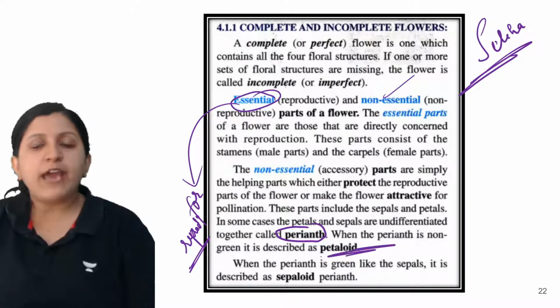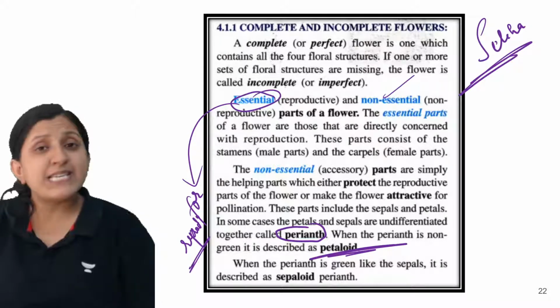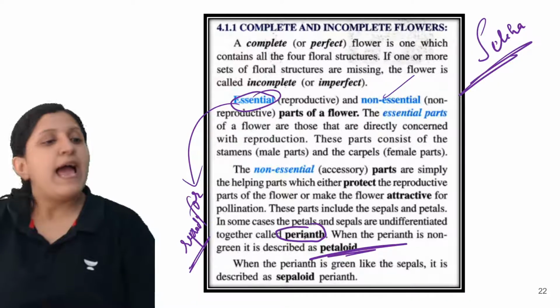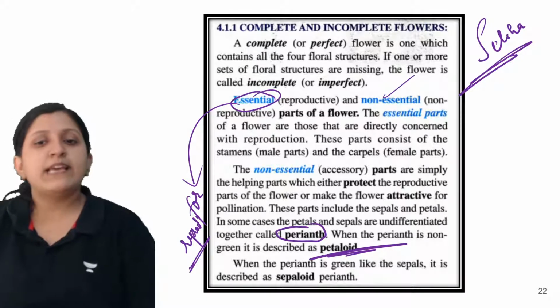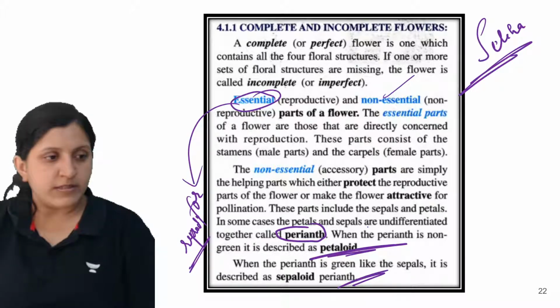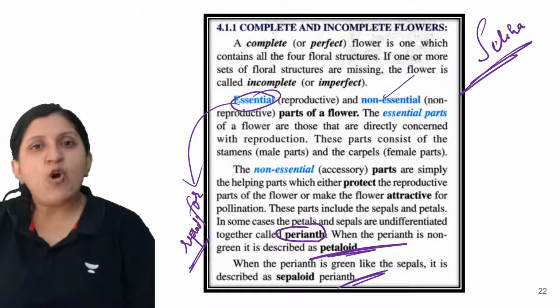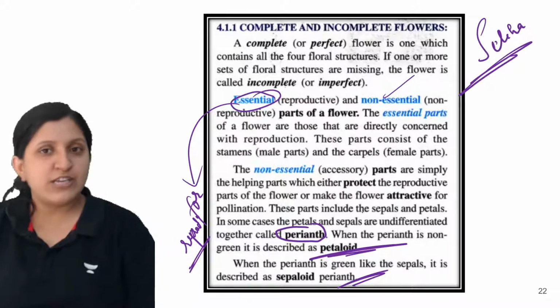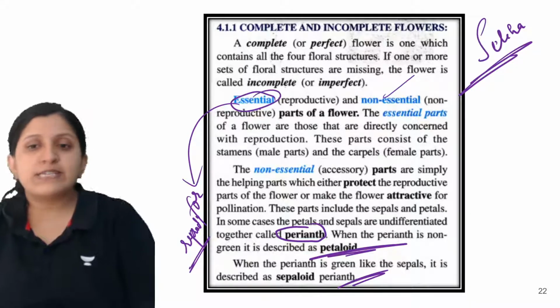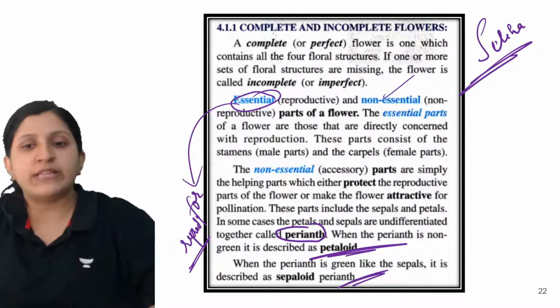The non-green can be called a petaloid because petal is colorful, and that's the reason we call it a petaloid. And if it is green only, then we mention it as a sepaloid perianth. So what is sepaloid? Sepaloid is basically green, and it is a perianth where the distinction or differentiation is not done, so in that case it is a sepaloid perianth. So that is for the green part.